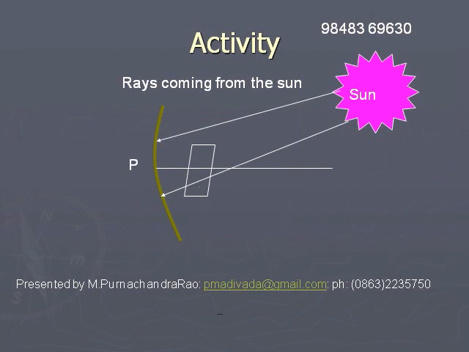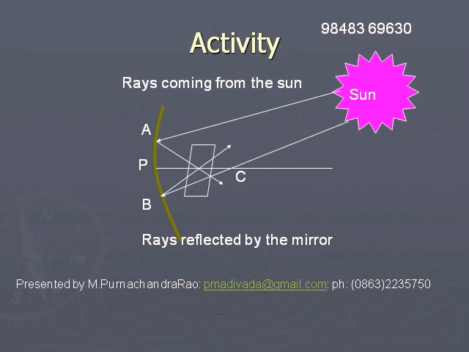We can explain this image by considering the light rays coming from the sun. After reflection, they converge to this point, and the bright spot is the image of the sun.